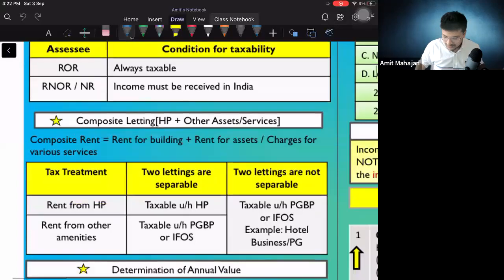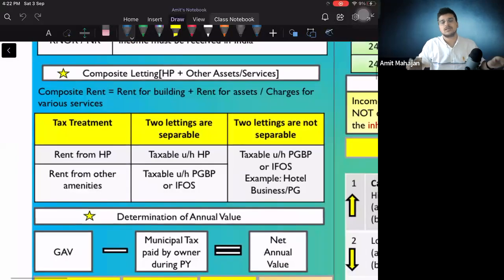Okay, perfect. उसके बाद है point composite letting का. Composite letting मतलब क्या? I have one house property. I'm giving that house property on rent, but along with the house property, I'm giving some furniture also. So whatever amount I will receive as rent, it will not be only for house property. It will be for that furniture also. This letting is known as composite letting, and this rent is known as composite rent. Now they have said that if the two lettings are separable, which means I can identify that this much income is from house property and this much rent is from furniture.